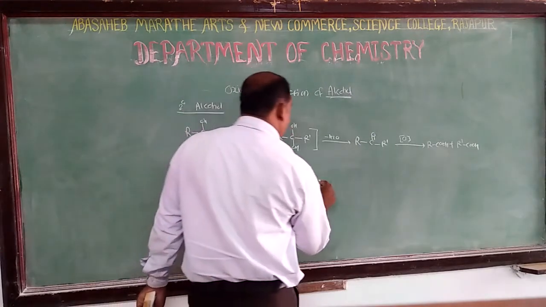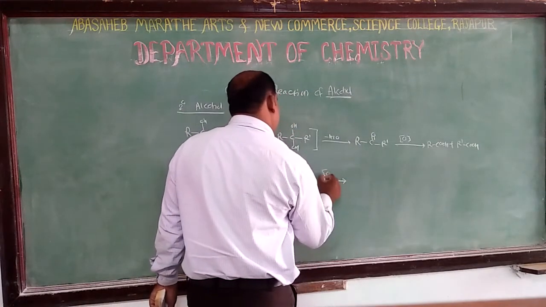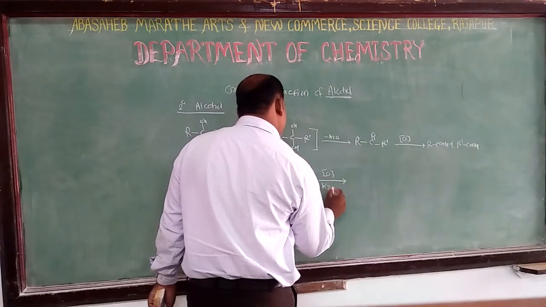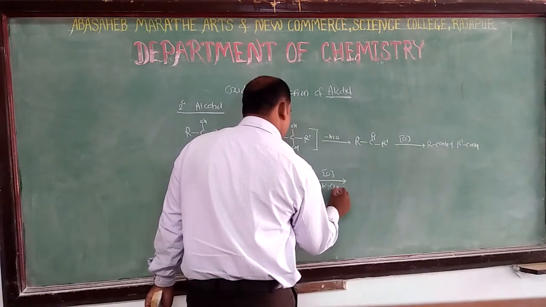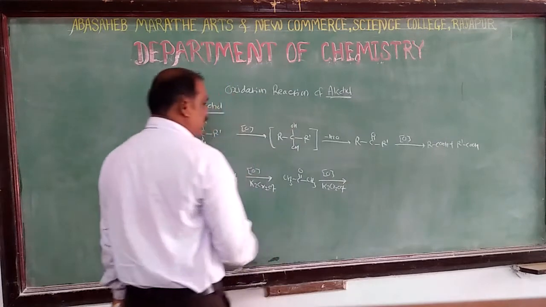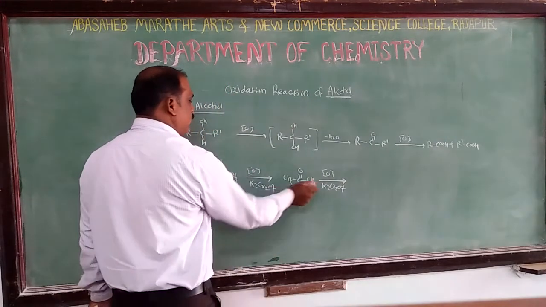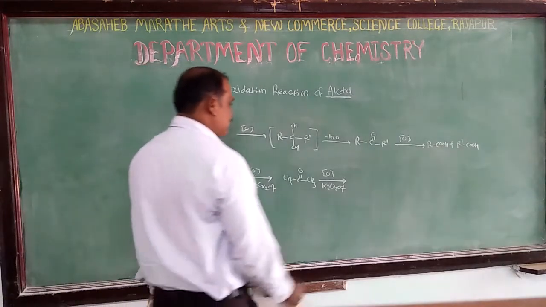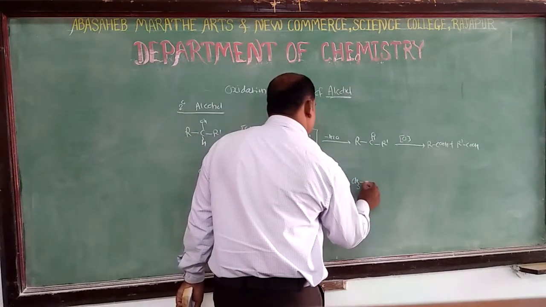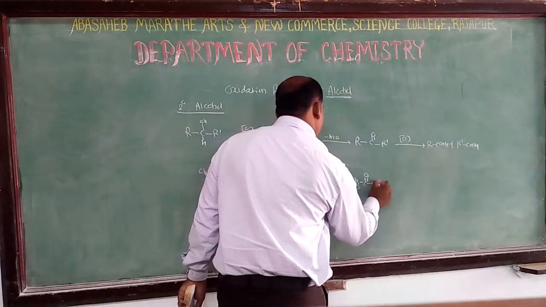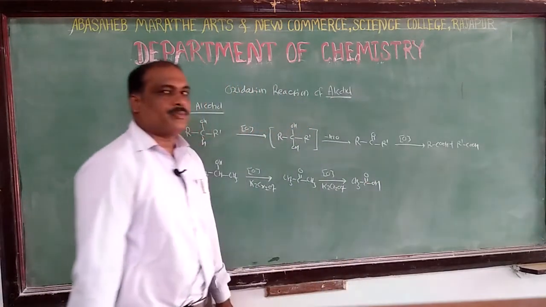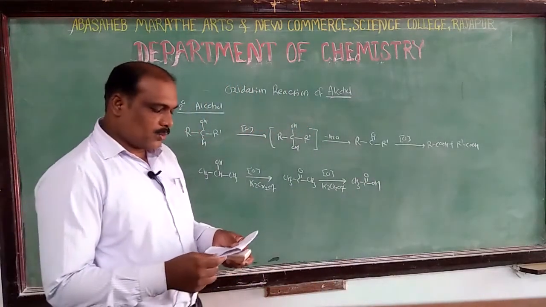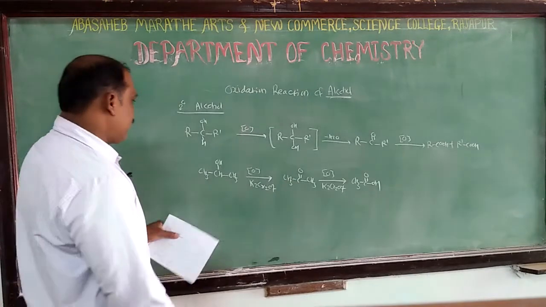And after formation of these ketones, on oxidation with potassium permanganate, which is also a strong oxidizing agent, the ketone is converted into acids like CH3, C double bond O, H. So it converts into the corresponding acids.